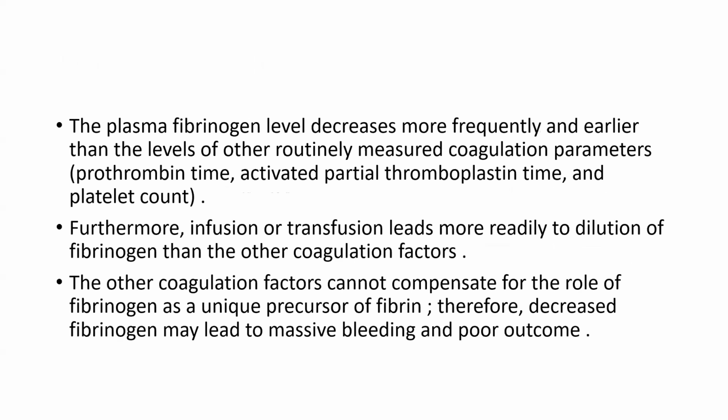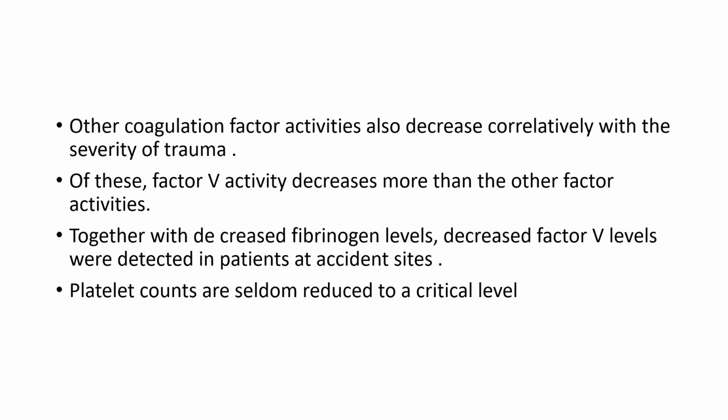The plasma fibrinogen level decreases more frequently and earlier than the level of other routinely measured coagulation parameters. Furthermore, infusion and transfusion lead to more ready dilution of fibrinogen than other coagulation factors. The other coagulation factors cannot compensate for the role of fibrinogen as the unique precursor of fibrin. Therefore, decreased fibrinogen may lead to massive bleeding and poor outcome.